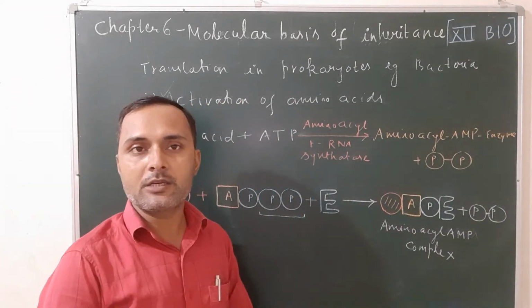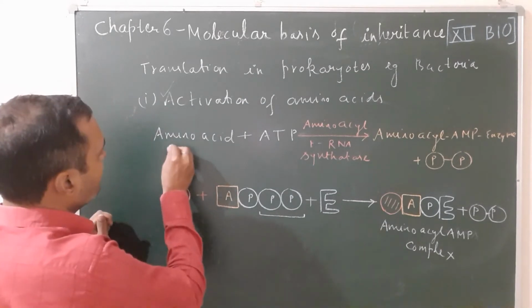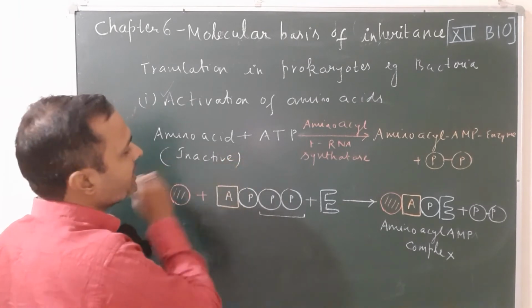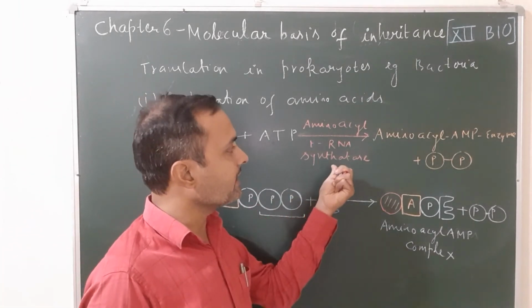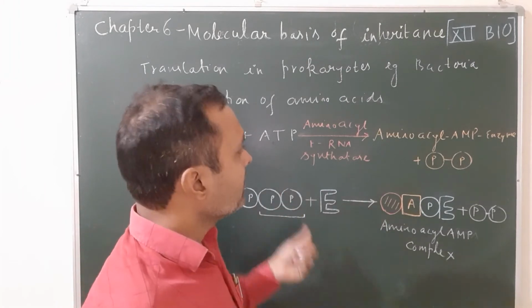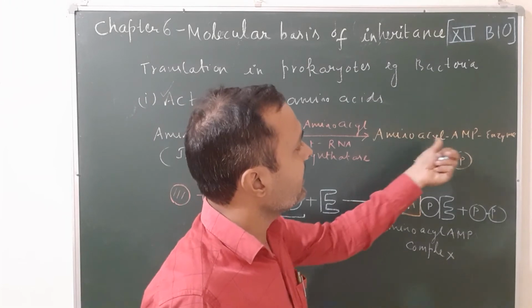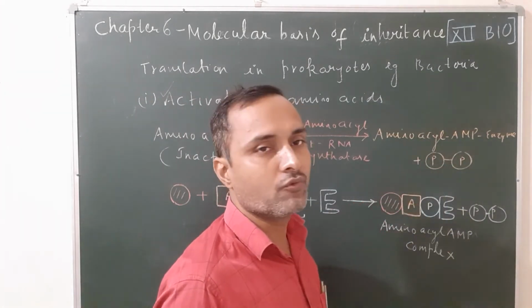So what happened in step 1? In this step, the inactive amino acid present in the cell combines with ATP in the presence of the enzyme amino acid tRNA synthetase. It forms a complex known as the amino acid AMP enzyme complex, and these 2 phosphates are released.